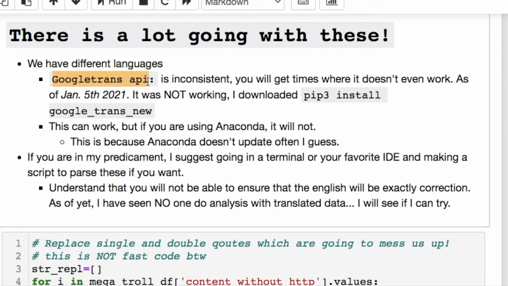Yet there's a problem that persists, and it started a few months ago, but it's been ongoing for a few years. This Google API translator interfacing with Python is not working. There's a new one that was built by somebody that will work. If you're using a Python script or some kind of IDE, you should be fine to call this. But understand that there's a few issues with it. You cannot use this directly with Anaconda because Anaconda is slow to do updates for things such as this. They had a 2-year-old version for it.